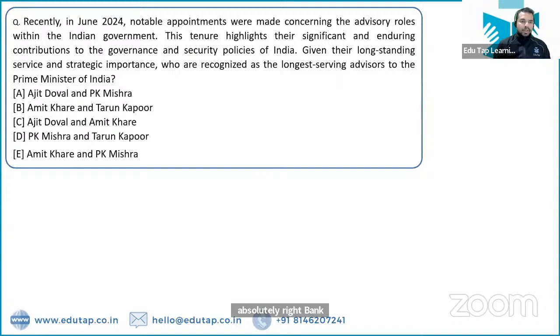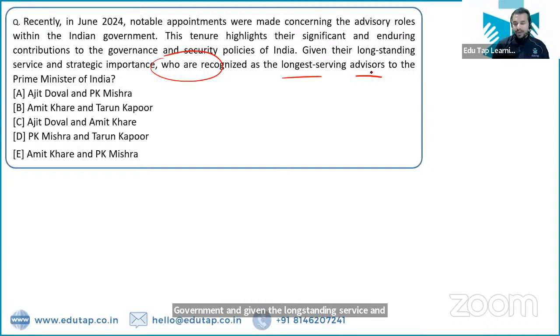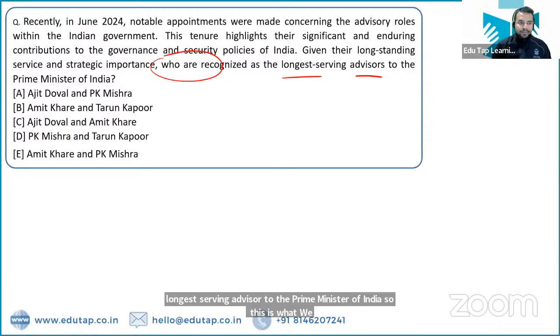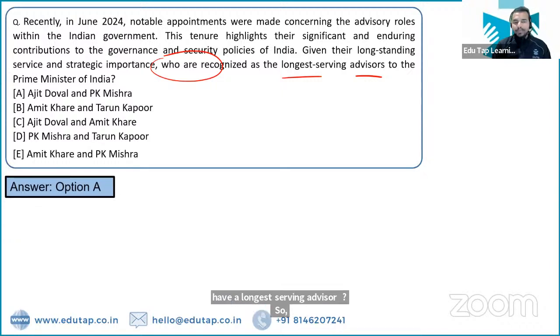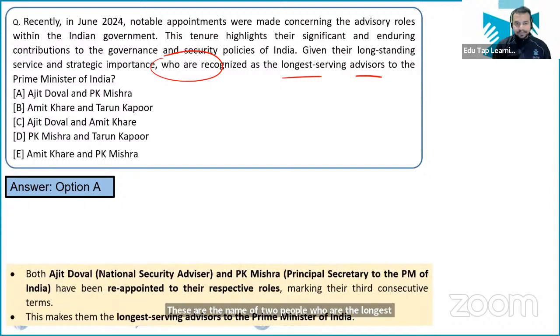Next question. So a notable appointment was made concerning the advisory roles within the Indian government, and given their long-standing service and strategic importance, who are recognized as the longest serving advisors to the Prime Minister of India? तो Prime Minister of India के longest serving advisor कौन है? So these are basically Ajit Doval and PK Mishra. These are the right answers. These are the names of two people who are the longest serving advisors to the Prime Minister of India.